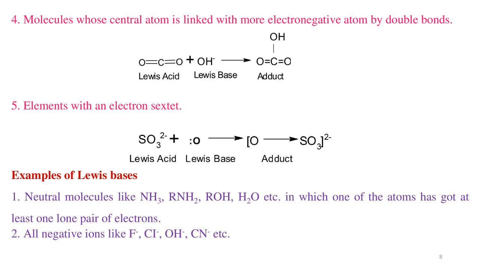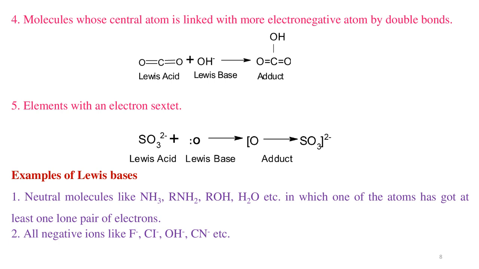Molecules whose central atom is linked with a more electronegative atom by double bonds: CO2 acts as a Lewis acid and OH- as the Lewis base, producing an adduct. Elements with an electron sextet: SO3, which is a Lewis acid, reacts with O2- with a lone pair of electrons acting as the Lewis base, producing an adduct.